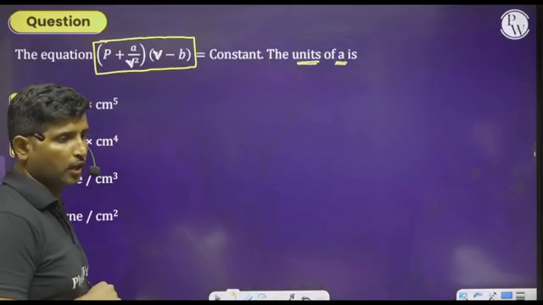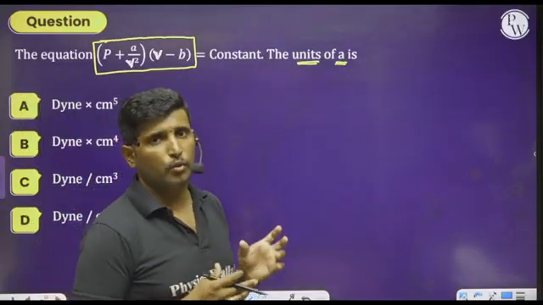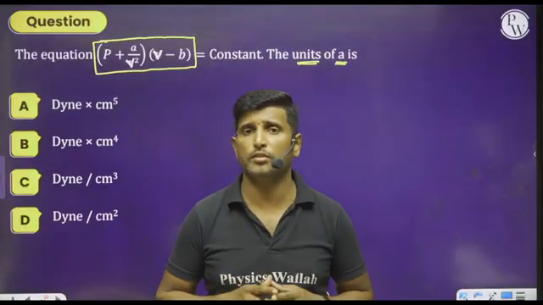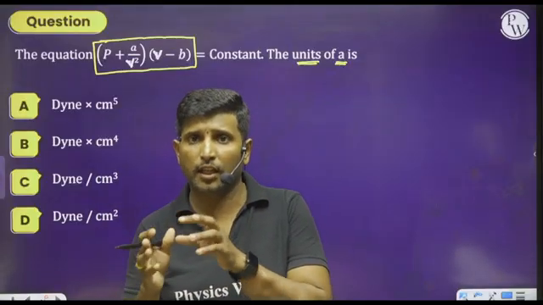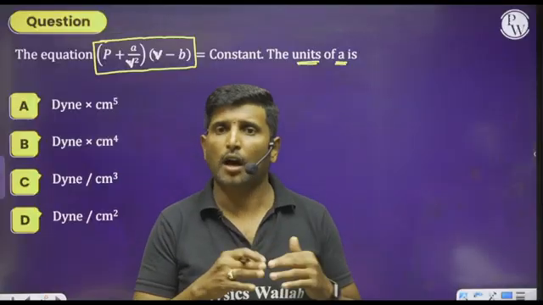How can we write the units of a? Using dimensional analysis. In order to solve such questions, we have to remember the principle of homogeneity. What does the principle of homogeneity say? It says that only quantities having the same dimensions can be added or subtracted.